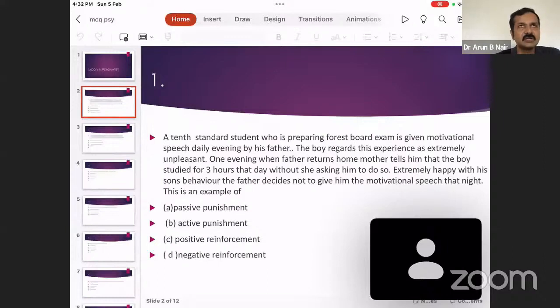These 3 theories include classical conditioning by Ivan Pavlov, operant conditioning by B.F. Skinner, and third one is social learning theory by Albert Bandura. So classical conditioning by Pavlov, it is familiar to all of you. It is the famous experiment using dogs. So Pavlov,